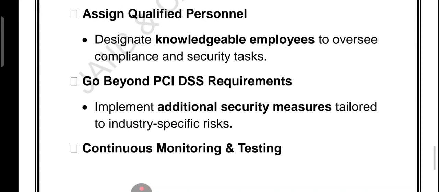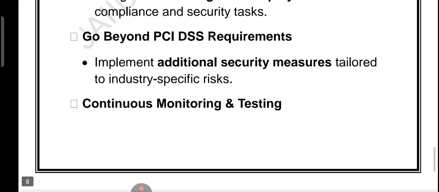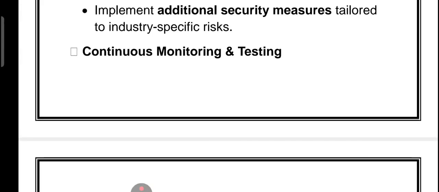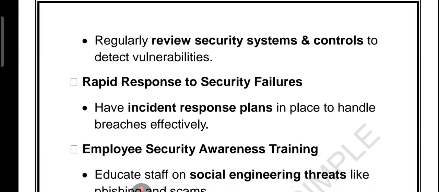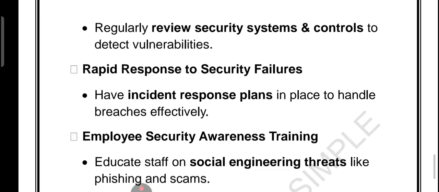Go beyond PCI DSS requirements. So add extra security measures for your specific industry risk. Then continuous monitoring and testing. It means regularly checking systems for any vulnerabilities. And finally, rapid response. Have a plan ready to handle any security breach quickly.